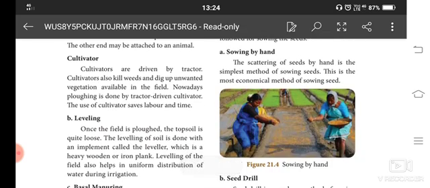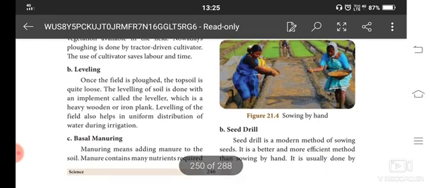Leveling. After ploughing, what do we need to do? Level. Once the field is ploughed, the top soil goes to the lower soil, and the soil is loosened. Then we have to use the leveler. With the help of heavy wood, we need to maintain an even floor, so the soil is very even. Then basal manuring. Basal means before planting a seed, we need to add some natural manure to give nutrition for the plant.